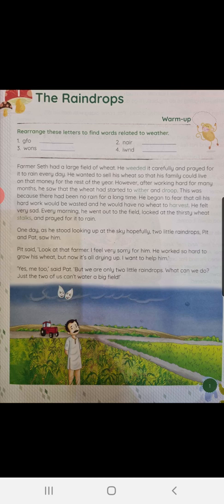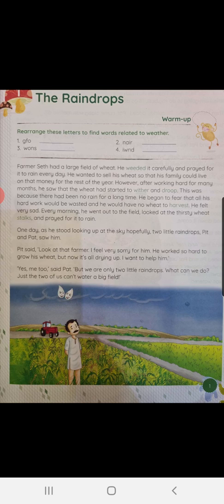However, after working hard for many months, he saw that the wheat had started to wither and droop. Children, wither means that the wheat started to dry and hence die.